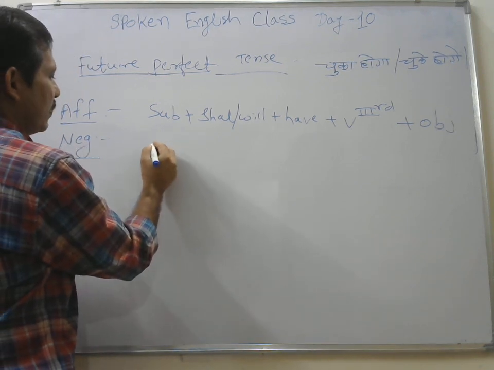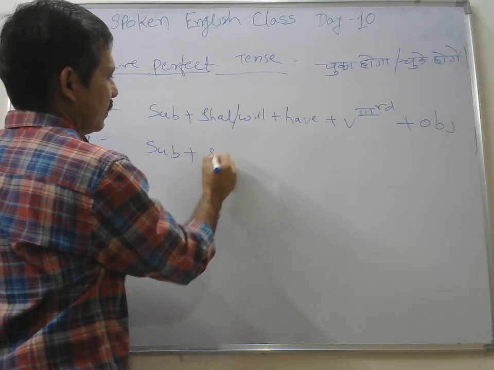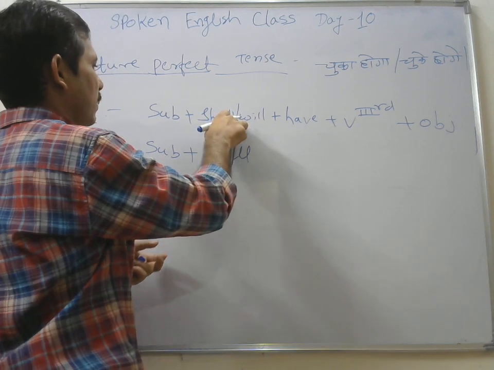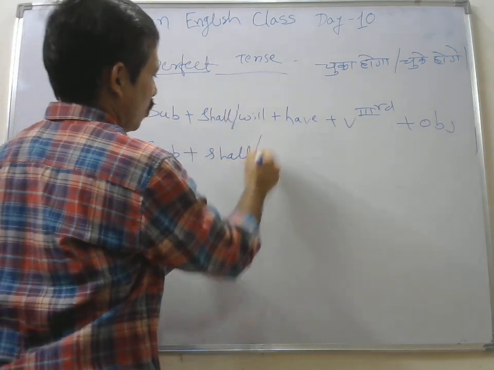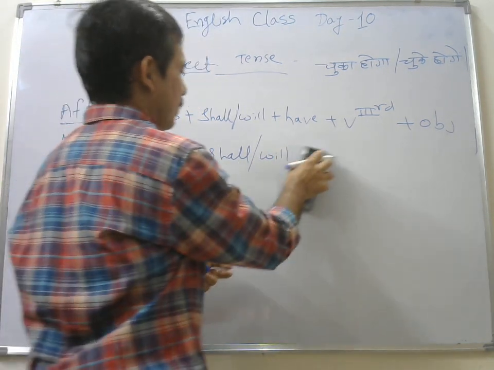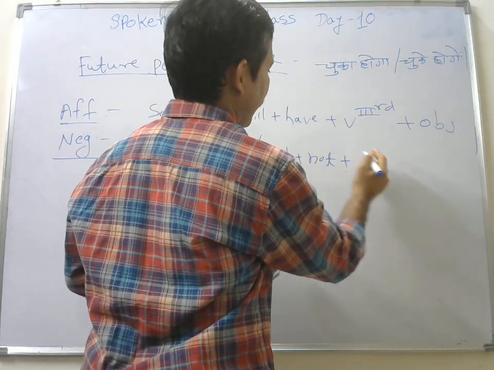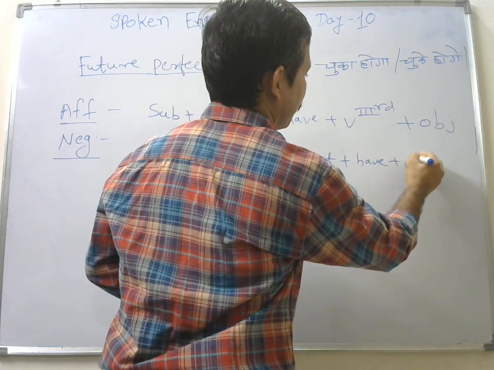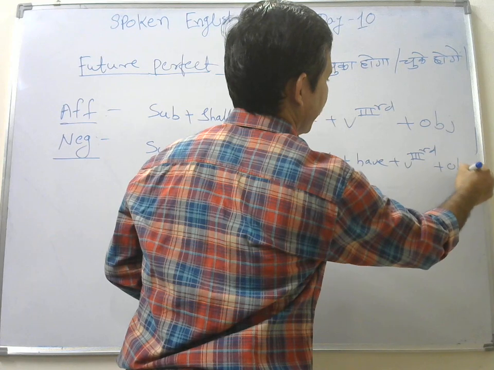Negative sentences, here only one change was there, after the subject shall or will plus not will be added here, and your have, same thing will come here, have, your verb third form, and your object, right.